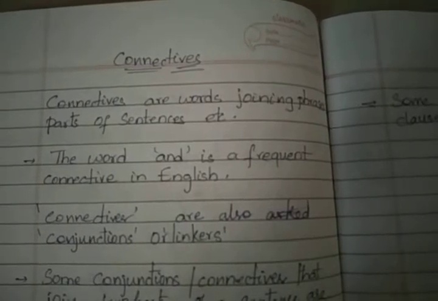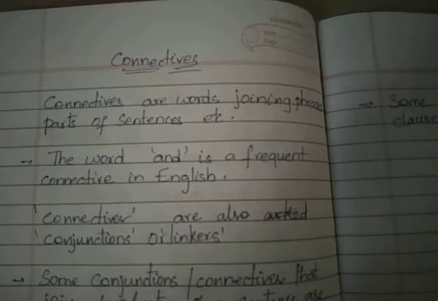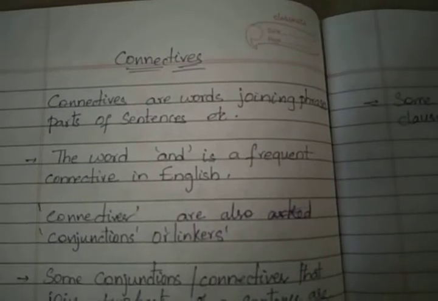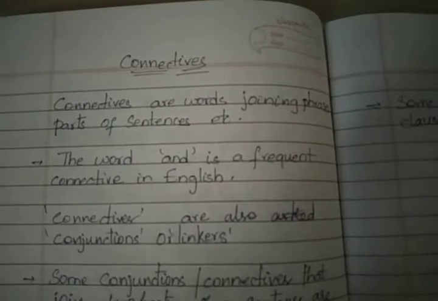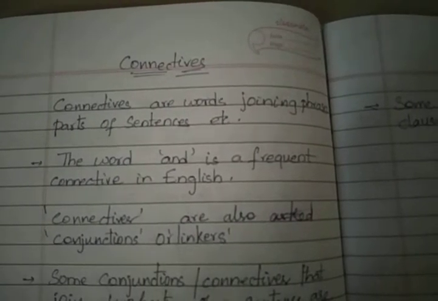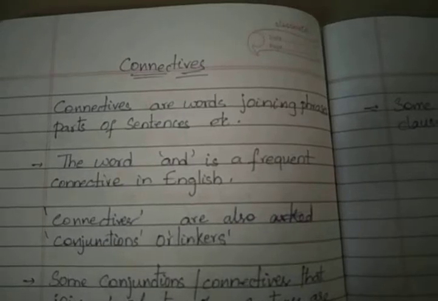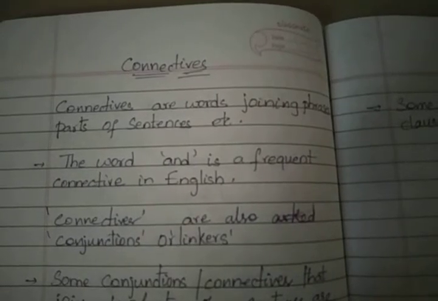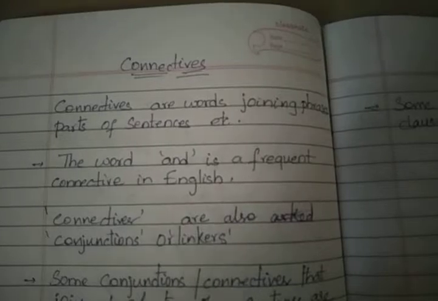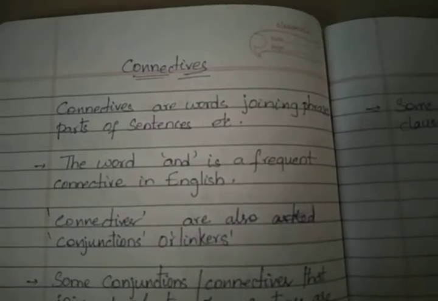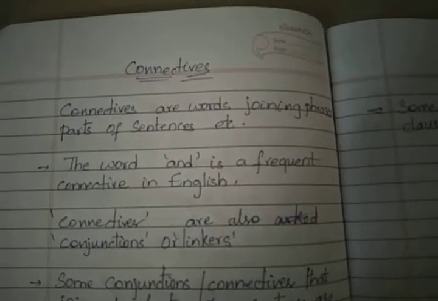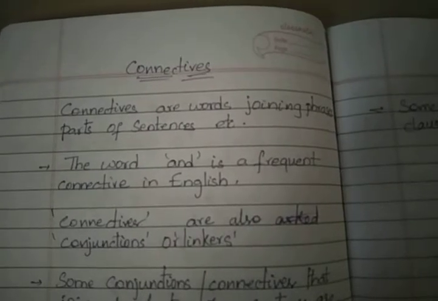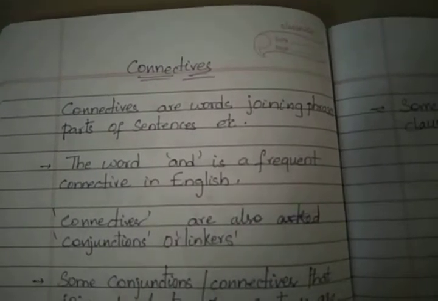Next, sent it to the principal is the next part. So the connective connects these two parts of a sentence and gives us a complete sentence. She typed the letter and sent it to the principal. Two parts of a sentence connected together to form one complete sentence.